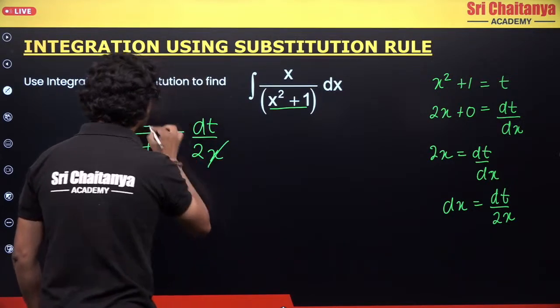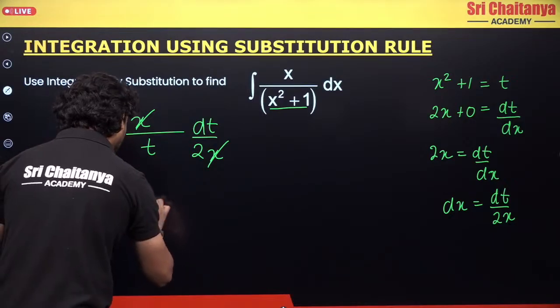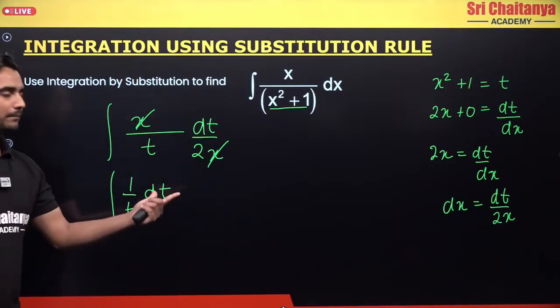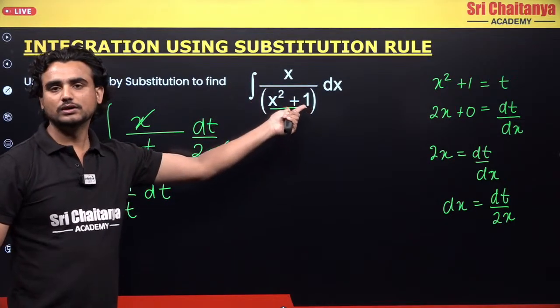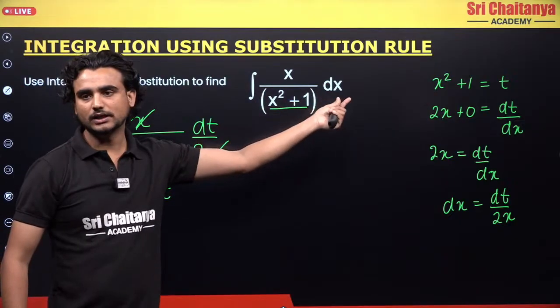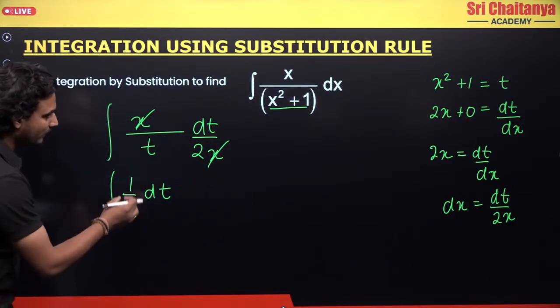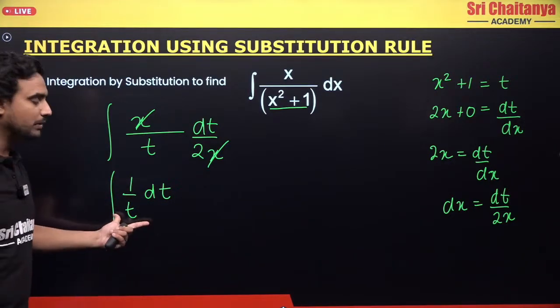So this x cancels with this x, and finally I have 1 upon t dt. If you look here, x was the input variable and I had to differentiate with respect to x. But now when I solve this, I have 1 by t dt.